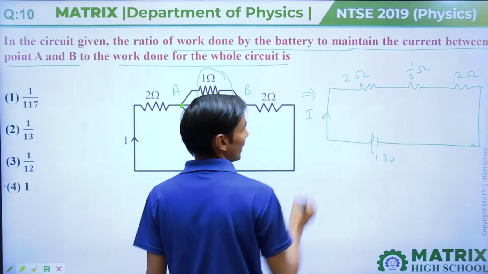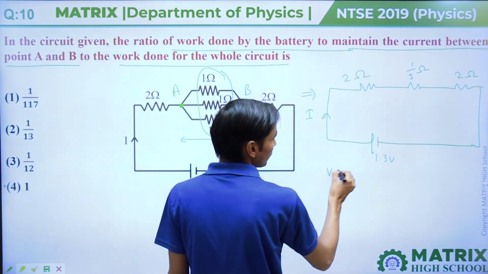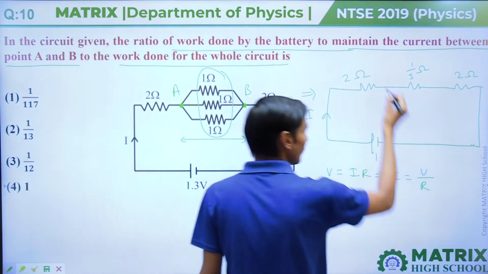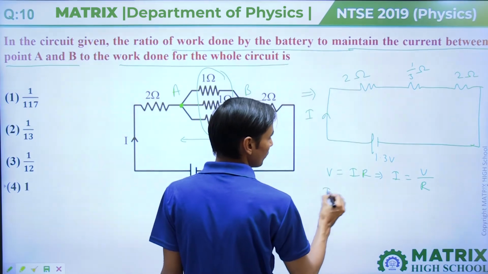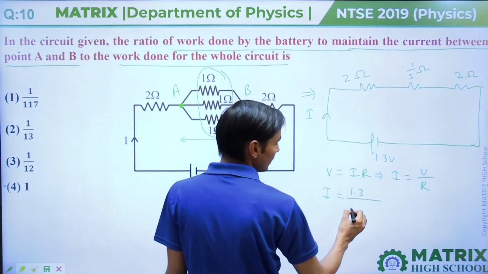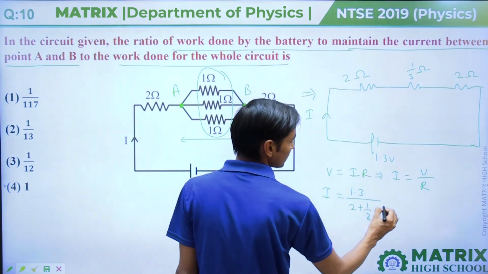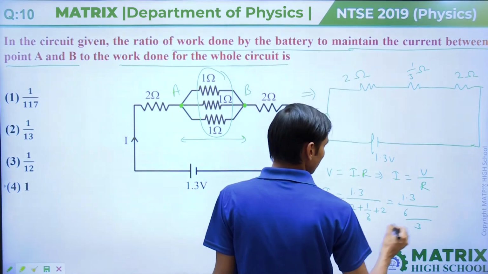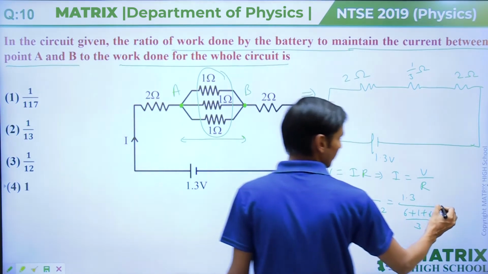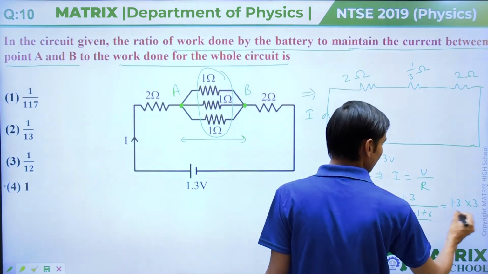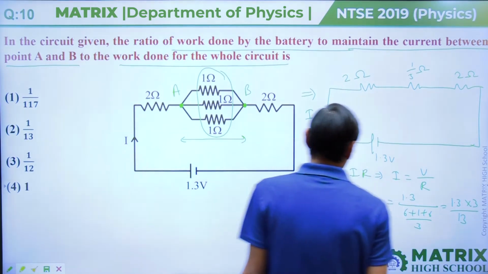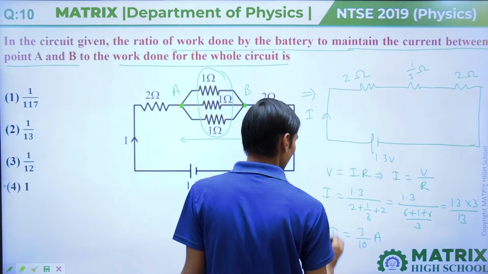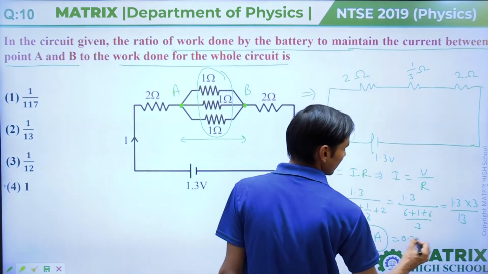Then if we calculate current I from Ohm's law, V equals IR, so I equals V upon R, and all these three are in series combination, so I equals 1.3 divided by 2 plus 1 by 3 plus 2. That comes out 1.3 divided by 13 by 3, so 1.3 multiplied by 3 divided by 13, and I comes out 3 by 10, or 0.3 ampere.